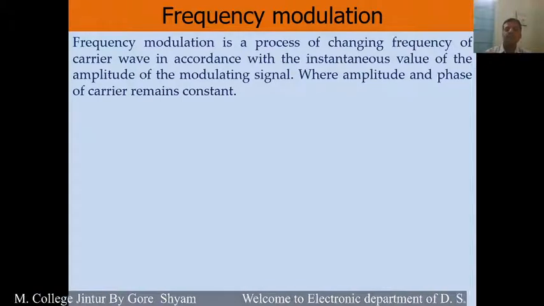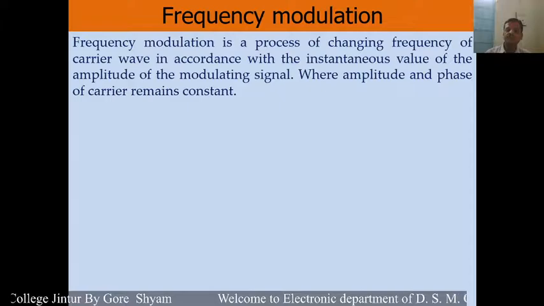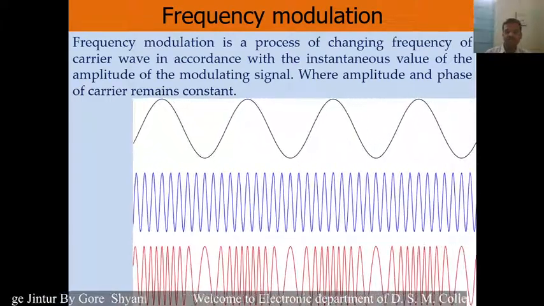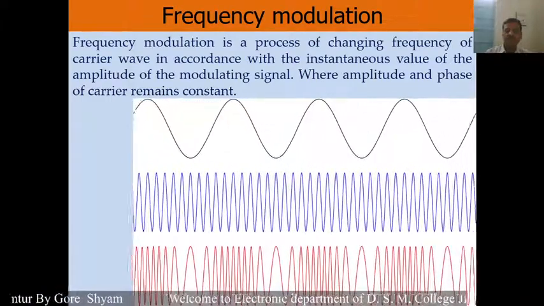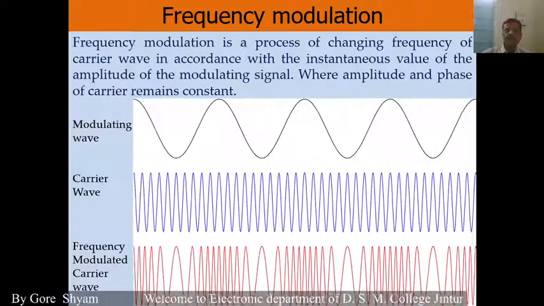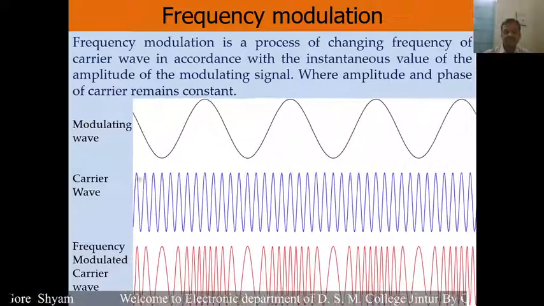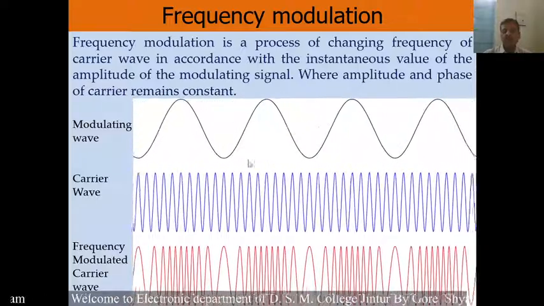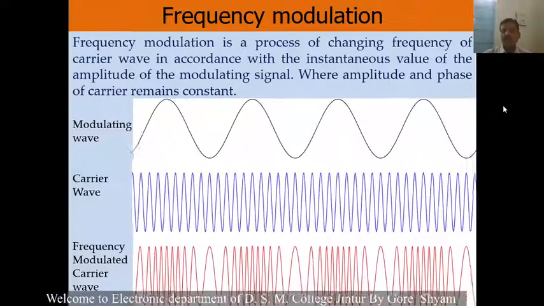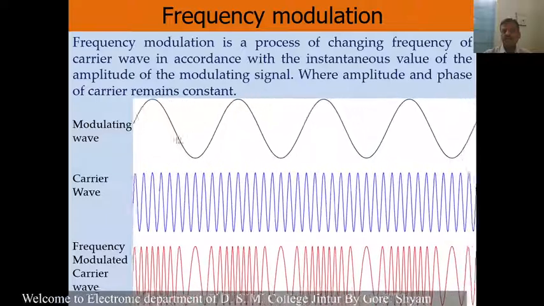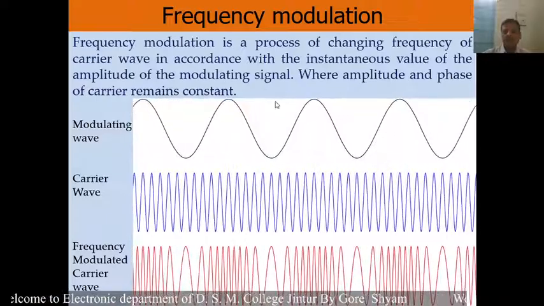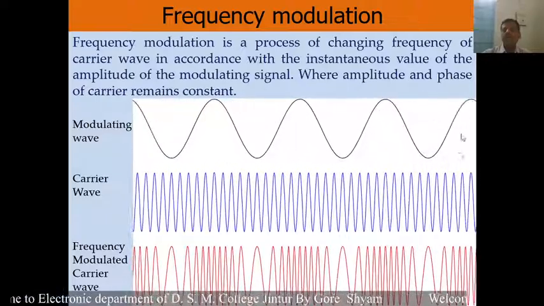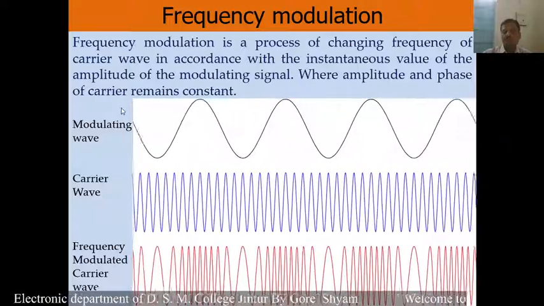And the waveform of frequency modulation is like this. Here, there are three types of wave. Initially, the two waves: this is the modulating wave, and the modulating wave is either a sound wave or a picture wave.